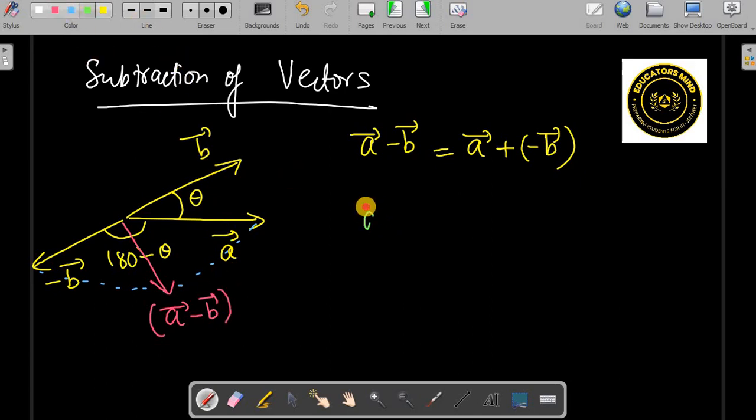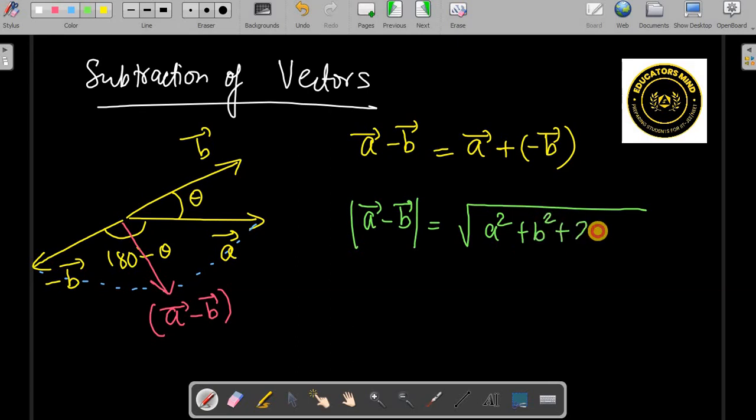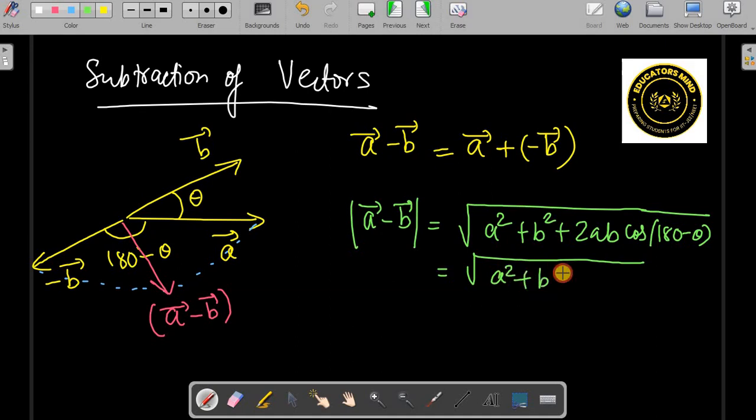So the magnitude of A vector minus B vector can be calculated as root under A square plus B square plus 2AB cos of 180 minus theta. So cos of 180 minus theta will become minus cos theta. So this will be A square plus B square minus 2AB cos theta. This is how we calculate.